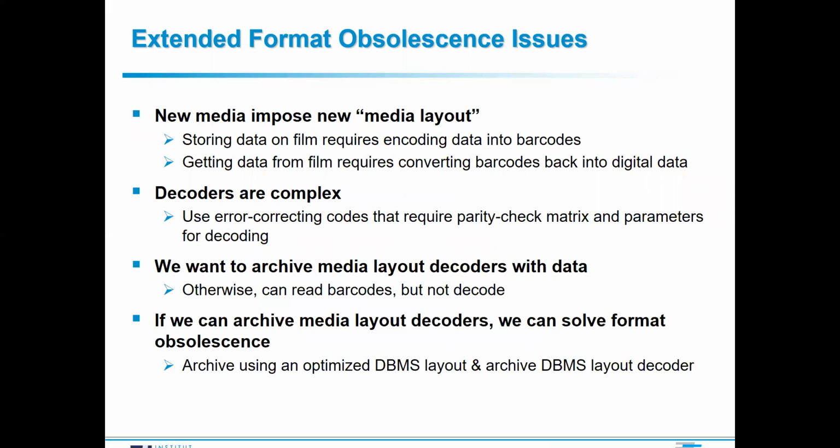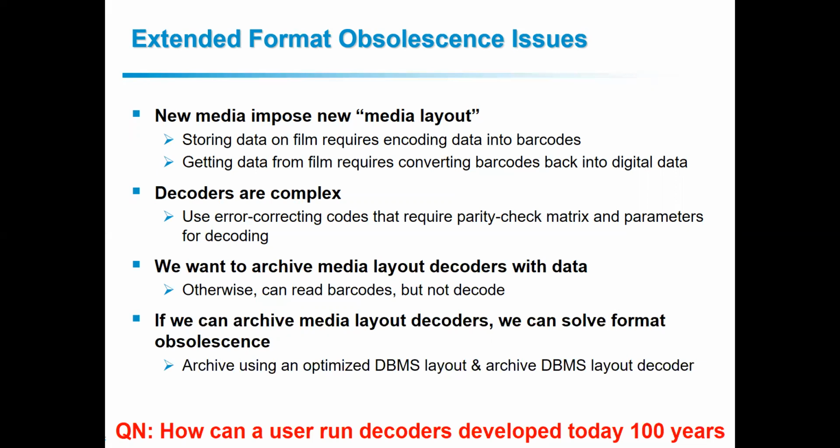In fact, if we are able to somehow come up with a technique to archive the decoding logic to convert barcodes into digital data, we can also solve the data bloat problem directly. This is because we can now store data, instead of in a textual format, in a compressed format using data-specific, type-specific compression algorithms, without having to worry that we will not be able to read the binary file later, because we can store the database decoder together with the media decoder and store both decoding logics together with the data.